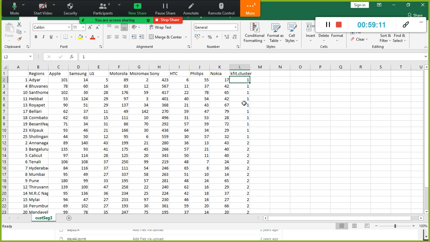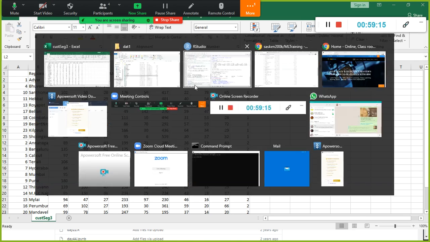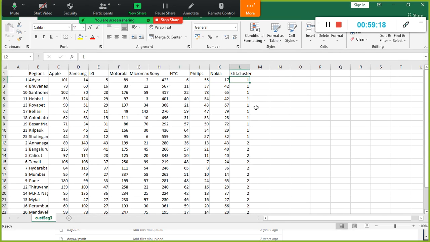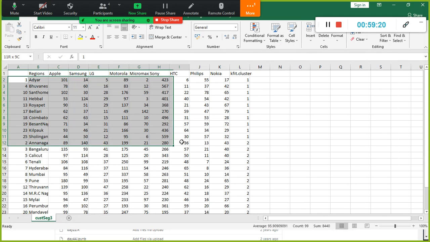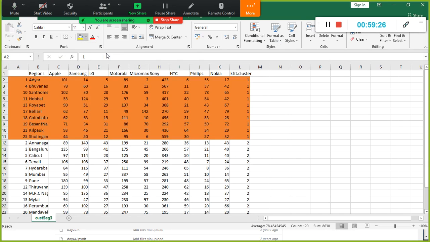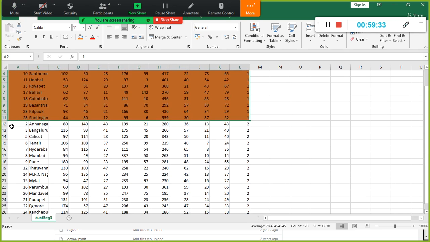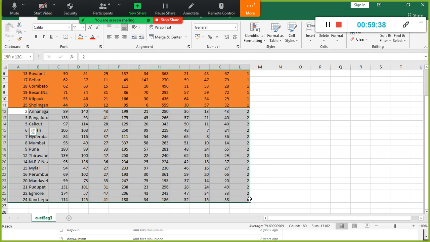Okay, I flagged them, the existing one, right? I just filtered it like this and segregated. I created a group. You can say group or segregation, something like that. So all these records, all these regions are falling into one cluster, one group, and this one is falling in another group.